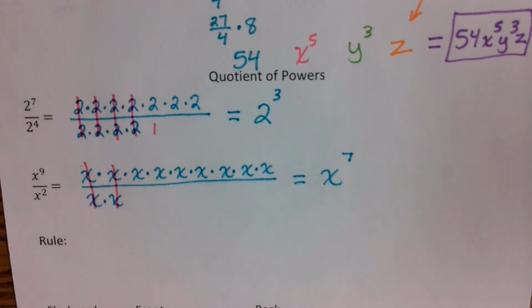So talk with a partner. What do you think the rule is when we are dividing, when we're doing quotients of powers? What do you think the rule is going to be? All right, who wants to tell me what they think the rule is going to be? If it's a quotient of powers, what are we going to actually be doing? Yo-chan? What are we doing?